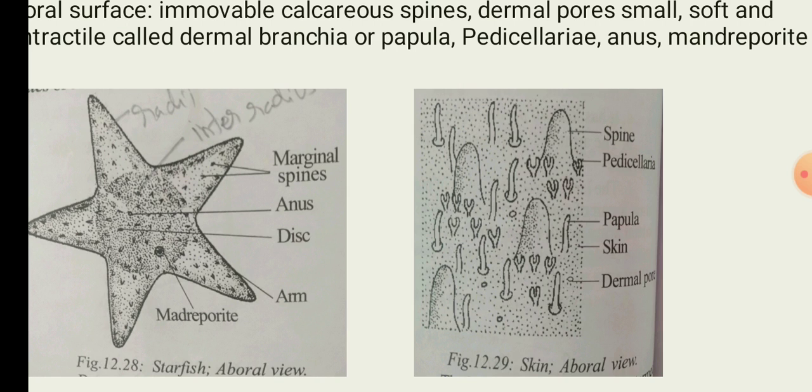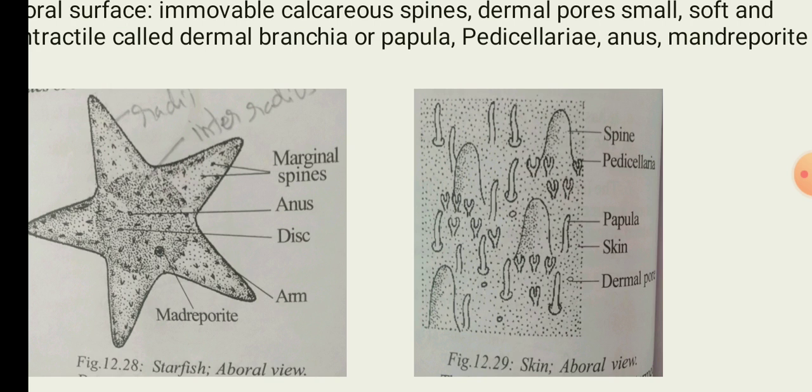From each dermal pore a small, soft, contractile process projects, called a dermal branchia or papilla. Their function is respiration; they act as respiratory organs.